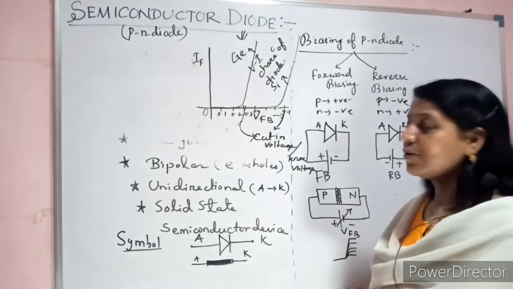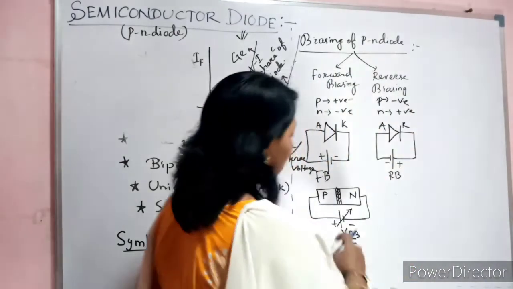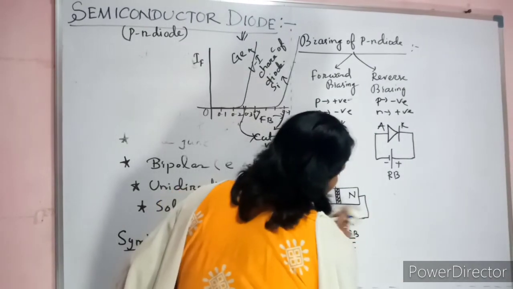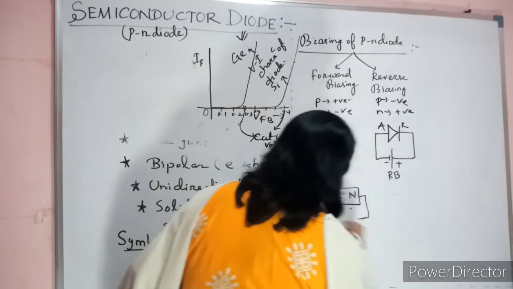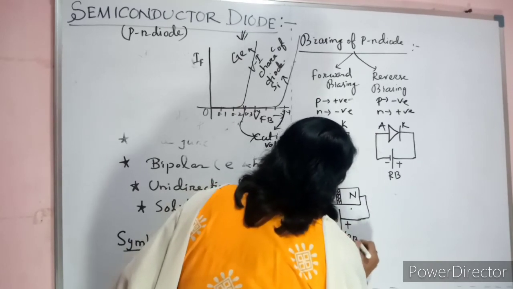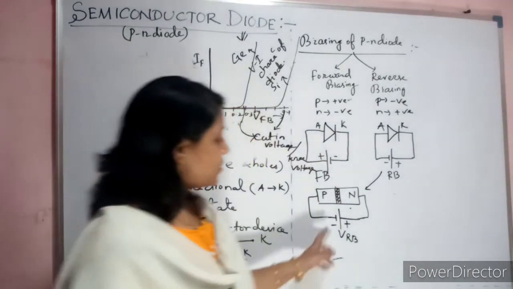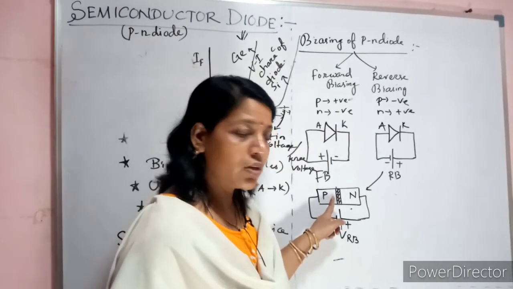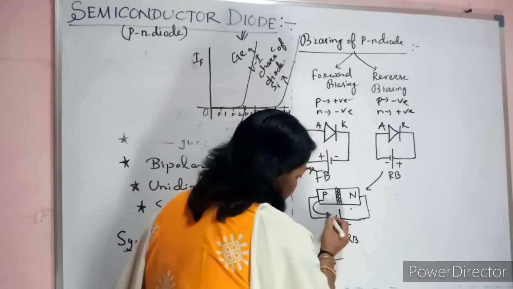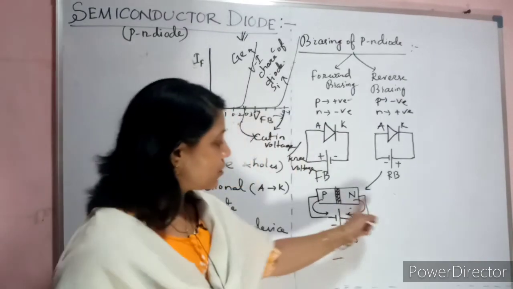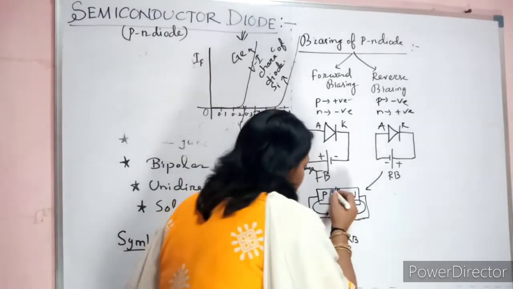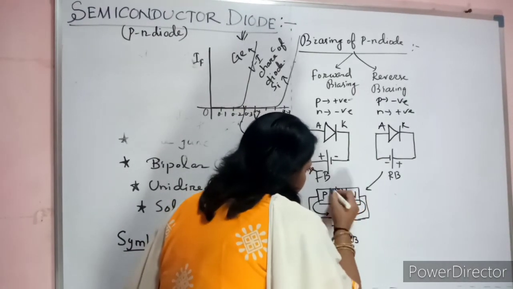The same PN diode, you give the reverse bias. Now, what will happen? Change this diagram to reverse bias. Now, on the P side you are connecting negative, on the N side you are giving positive. This is your reverse bias. Now see, on the P side holes are the majority, on the N side electrons are the majority. Then obviously this is negative. Opposite charges attract each other. So electrons will be attracted towards this battery and holes towards this negative. So your depletion width starts to increase.